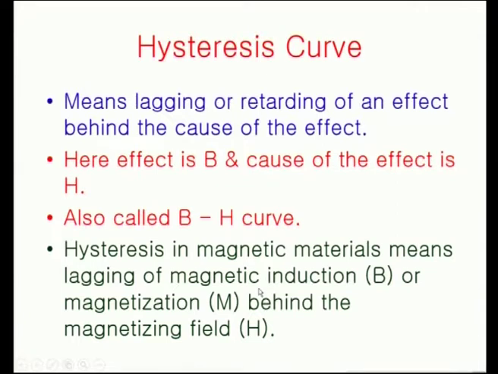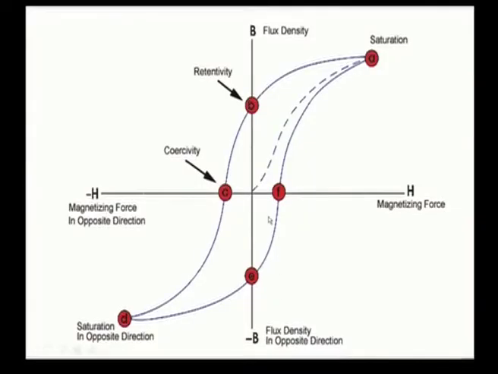So, hysteresis in a magnetic material means lagging of magnetic induction along with the applied field or the magnetizing field. The BH curve takes a shape like this, and the dotted line here represents the initial magnetization.